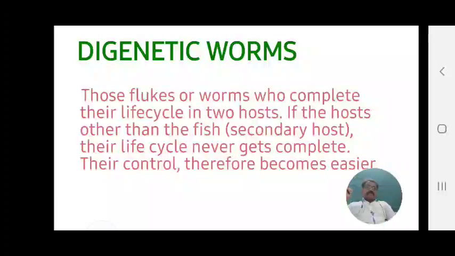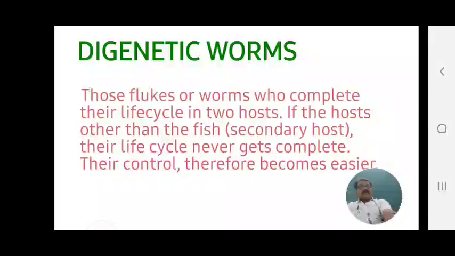Their life cycle never gets completed, and their control, regulation and maintenance are easy, so we can easily control such pathogens and parasites.